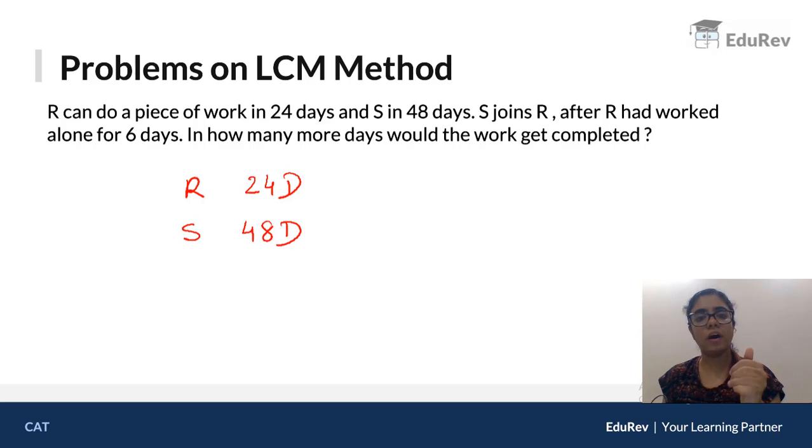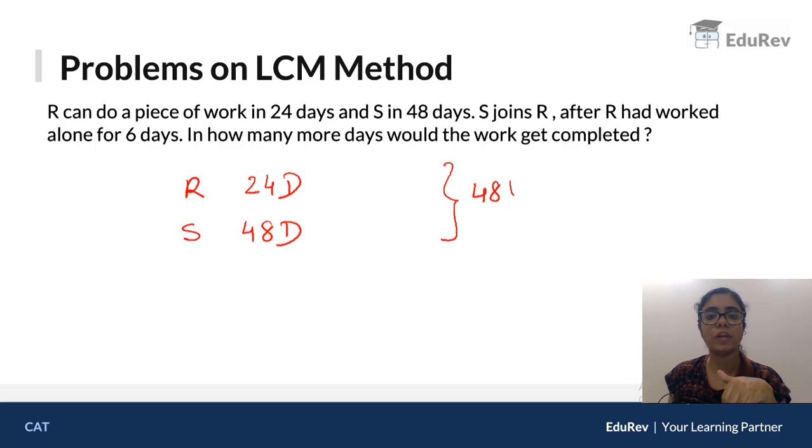Our step 1 is to find the LCM of the two, 24 and 48. The LCM would be 48 units. So this is going to be our total work. Okay? Now let's talk about 1 day.